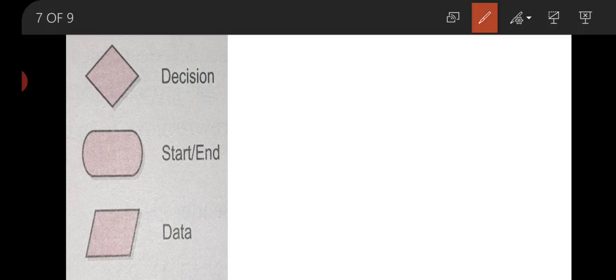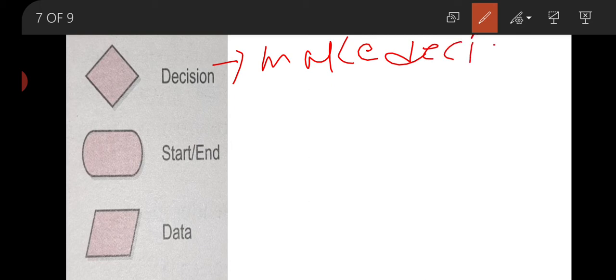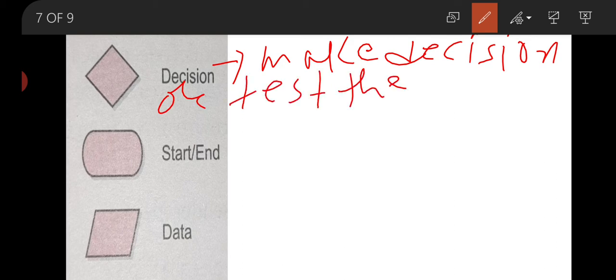And our next symbols are decision, used to make a decision and test the condition, or test the condition. Next one is start and end.